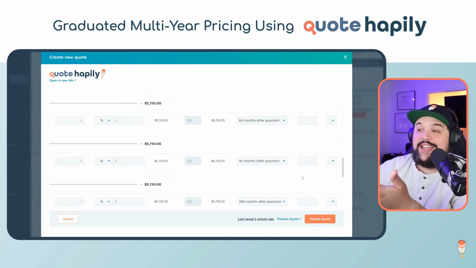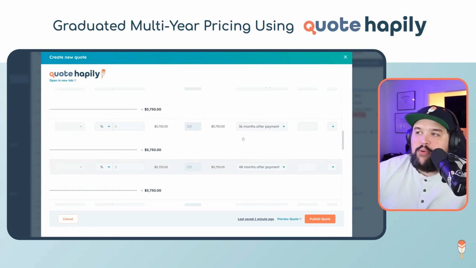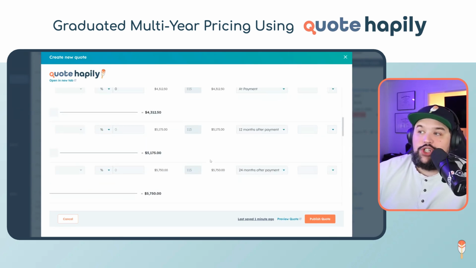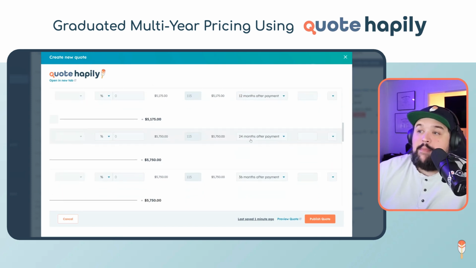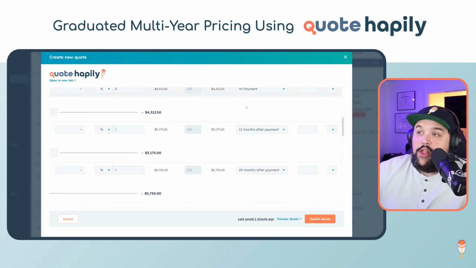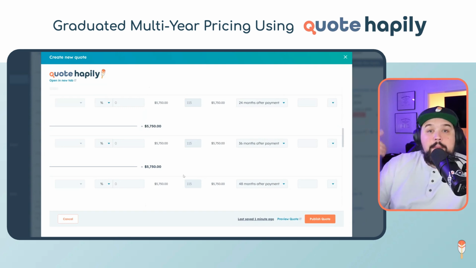The other thing here too is that it's automatically setting when those new pricings kick in and when each new year starts. So they'll have this first year due at payment, but then year 2 and year 3 will become due 12, 24, 36, 48 months after that first payment. So those new quote amounts will start kicking in as those years come along.